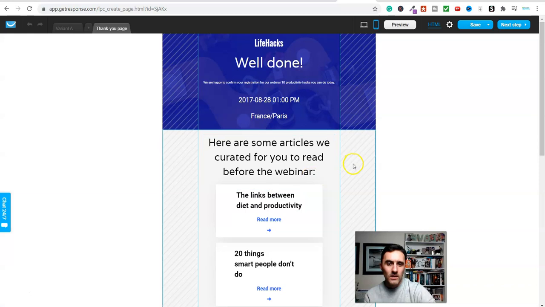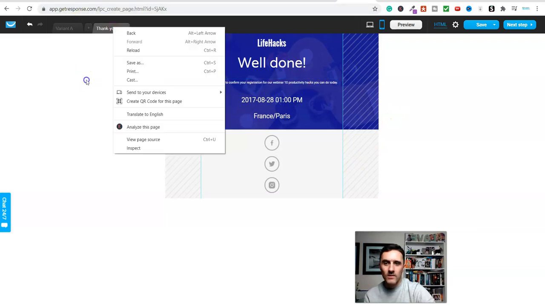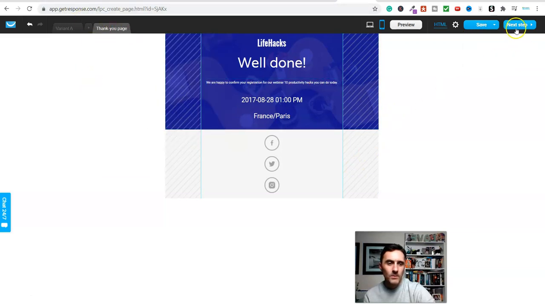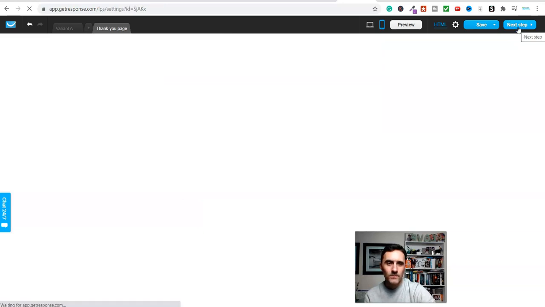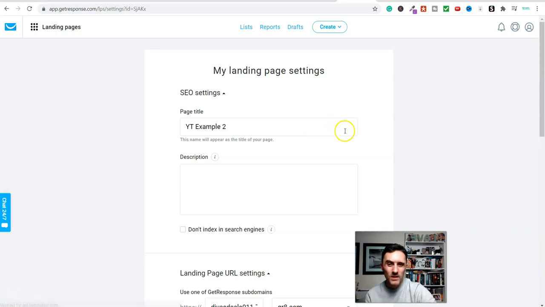Let me just click on this. Let me get rid of this here and this over here because I don't want that neither. So I'm going to get rid of this and I'm going to click on next step. And don't worry about having a separate page or anything. We don't need to worry about this.